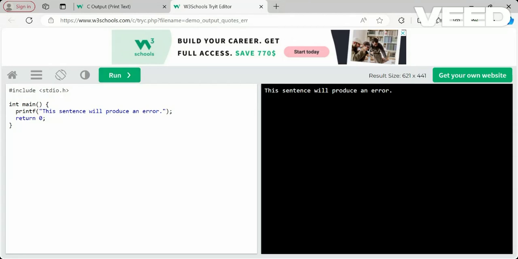So the statement will produce an output, not an error. Otherwise, if you haven't mentioned it in double quotes, it will give an error.